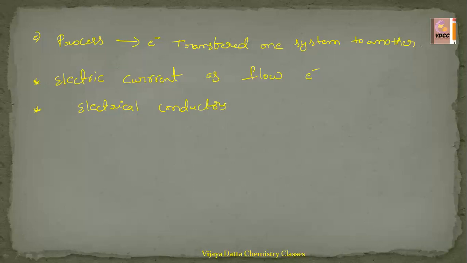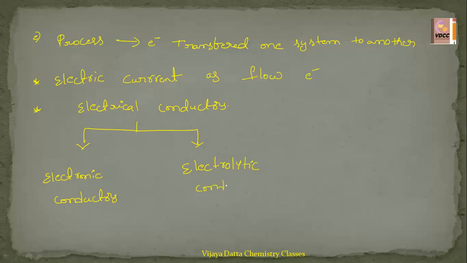Coming to these electrical conductors, there are two important types. The first one is electronic conductors, and the second one is electrolytic conductors.